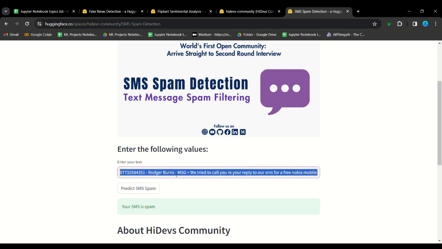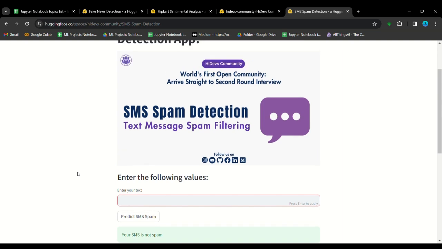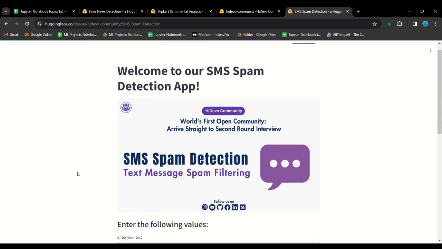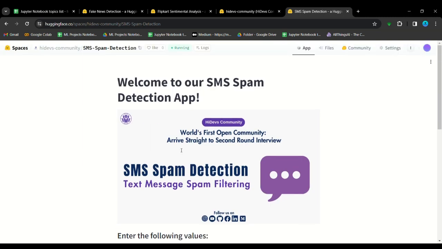Now we need to change our input. So here we are writing hello everyone. Let's see whether our model predicts correct or not. See, the model predicted your SMS is not spam, so the model predicted it correctly. So you can go through as per your convenience, write inputs whatever you want.